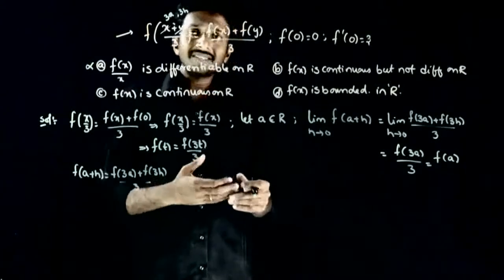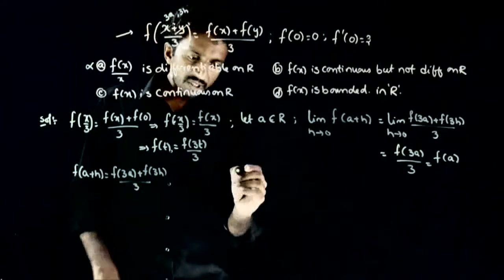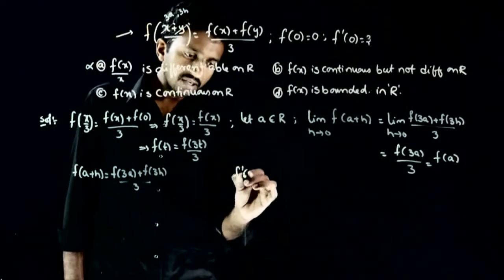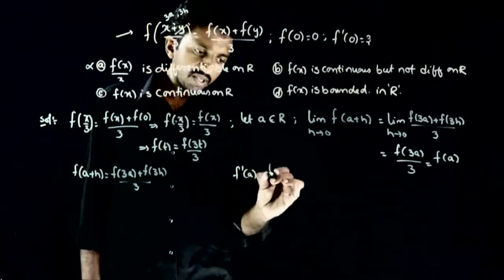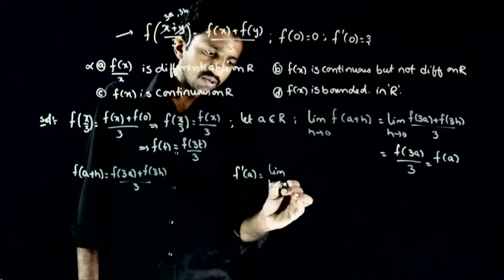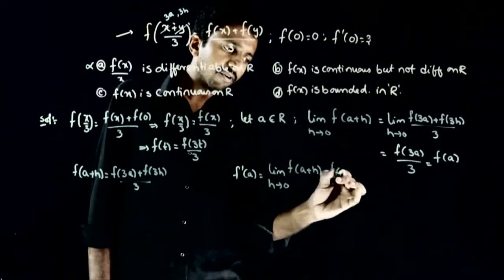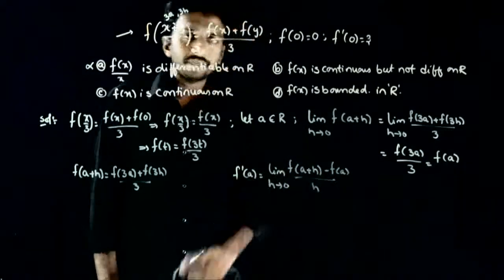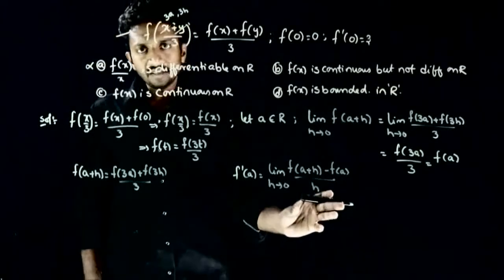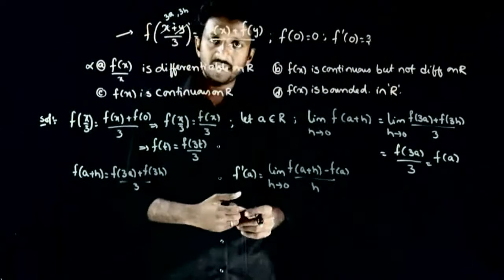So what is the meaning of differentiation? फर्स्ट प्रिंसिपल क्या है, so f dash at any point a is equal to limit h tends to 0 f of a plus h minus f of a by h. So this is the definition of differentiation at x is equal to a.